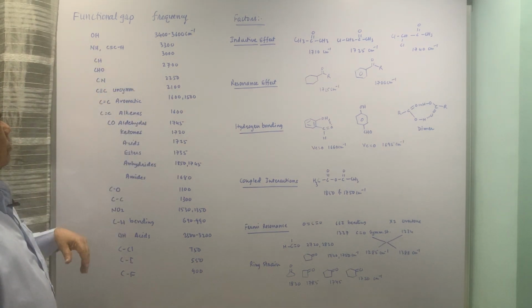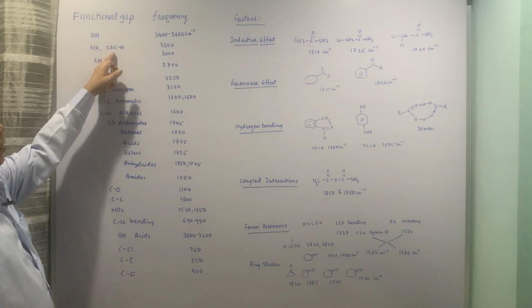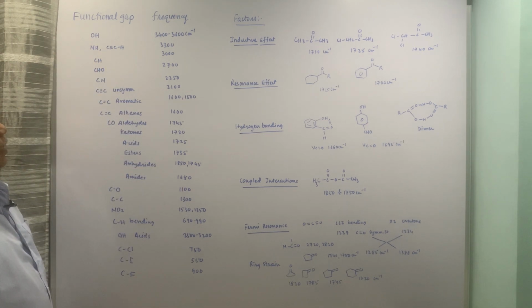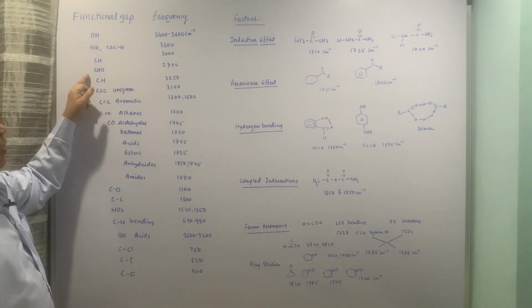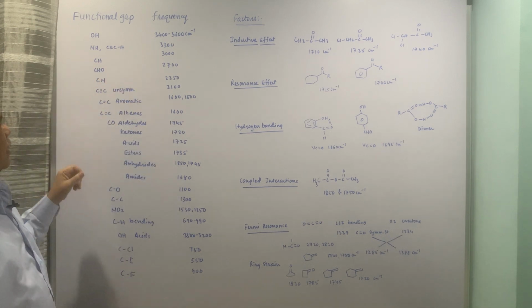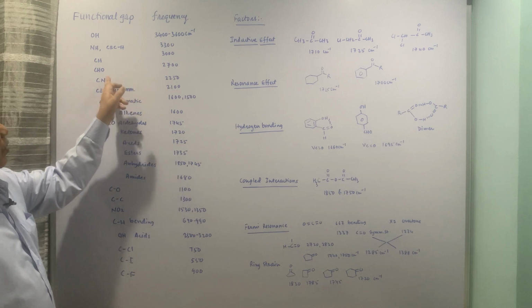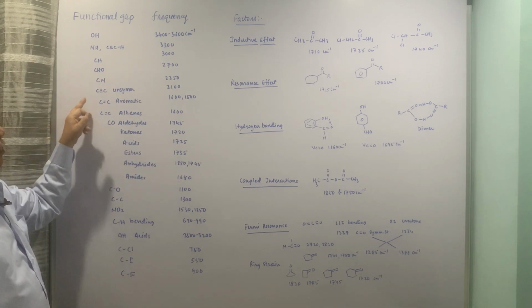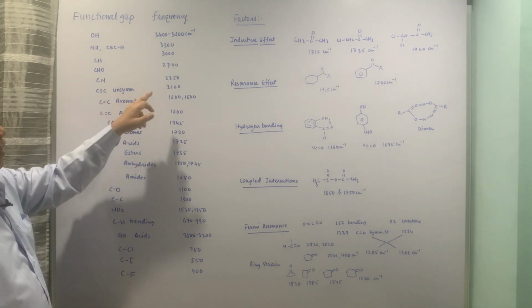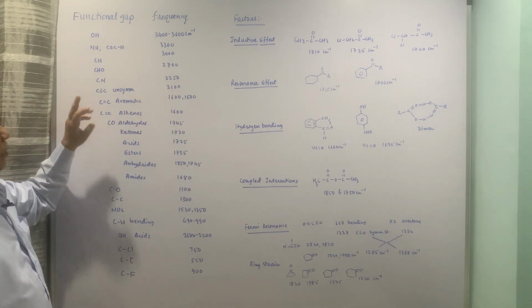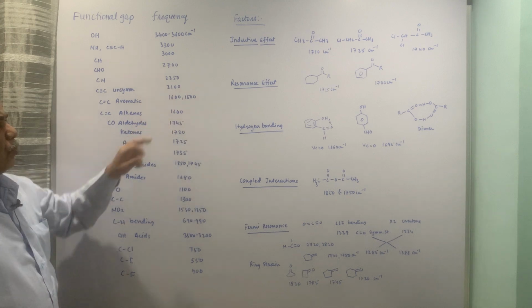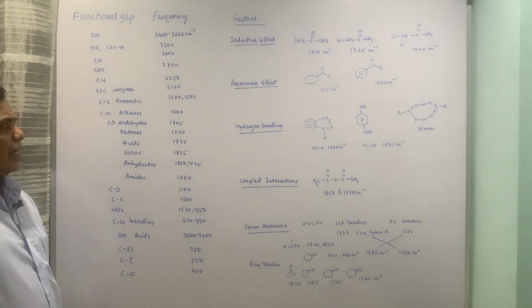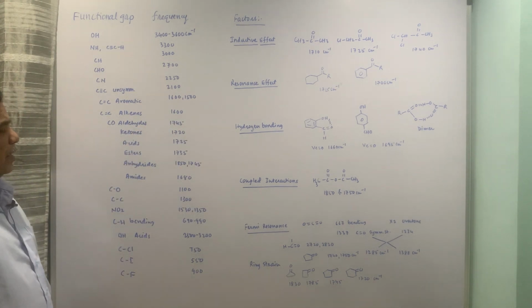OH is 3400 to 3600, NH or this terminal alkyne is 3300, CH stretching is 3000, aldehydic CH is 2700, CN is C triple bond N stretching 2250, C triple bond C of unsymmetrical alkyne is 2100, symmetrical is IR inactive.